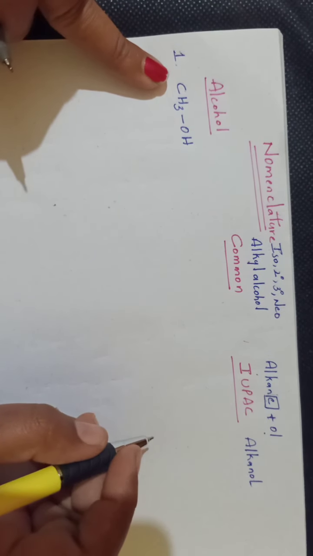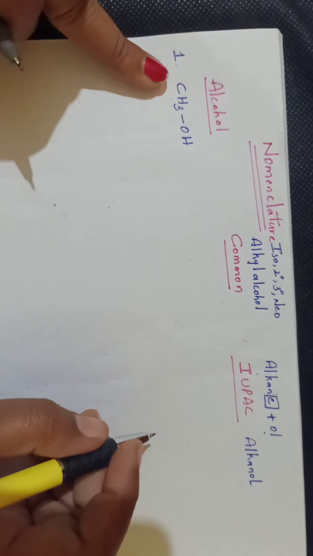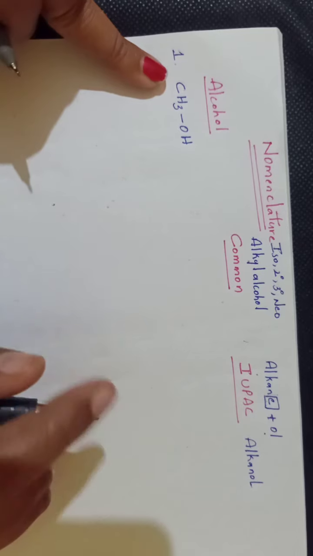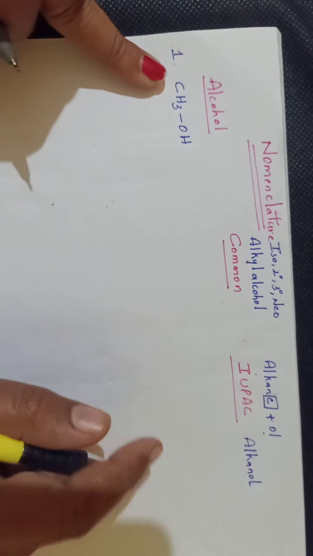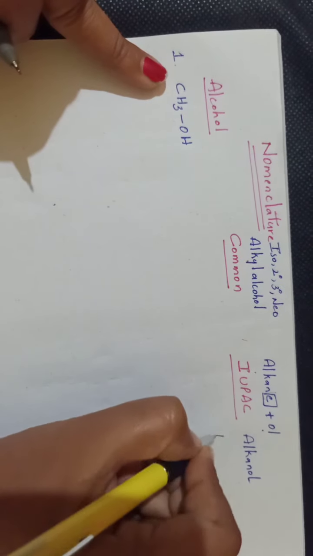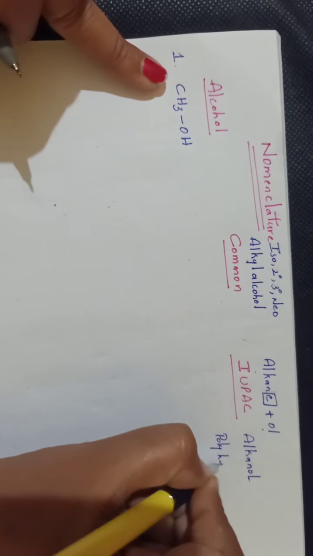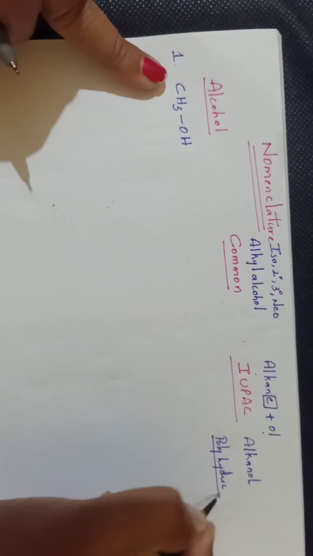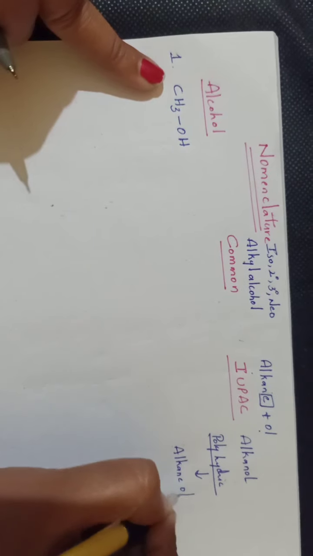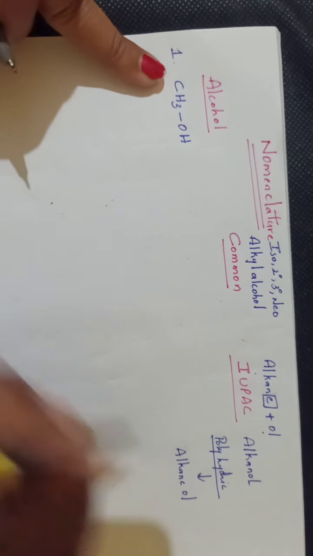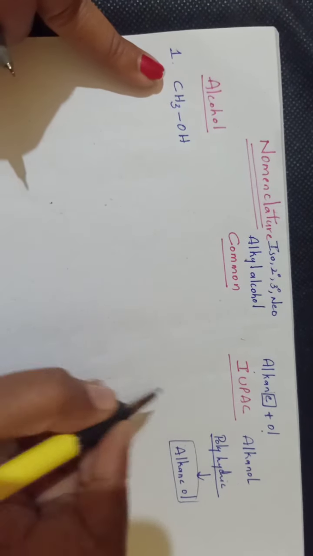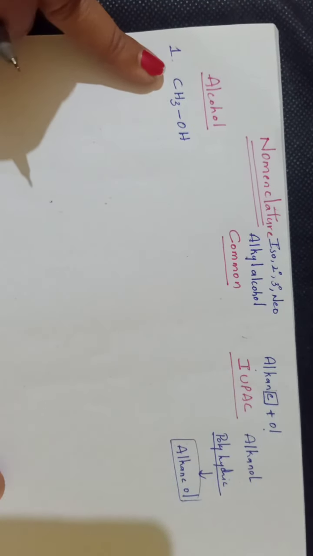Understand? Now in the case of polyhydric alcohols, E will be retained as it is. Only for polyhydric alcohols, E will be retained as it is and only OL must be added. For polyhydric alcohols, okay, we can name them as alkane plus OL. Okay, there is no removal of this E. So to the same alkane, OL is also added. For polyhydric alcohols, we have to write their names like this.